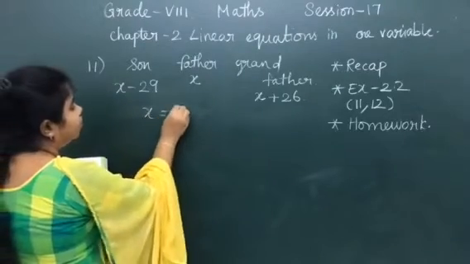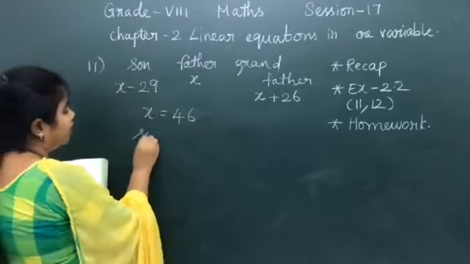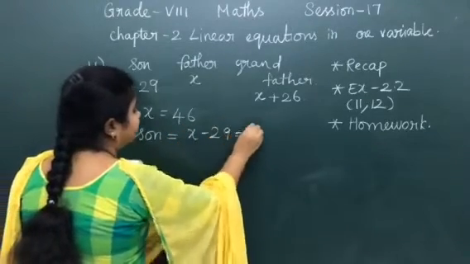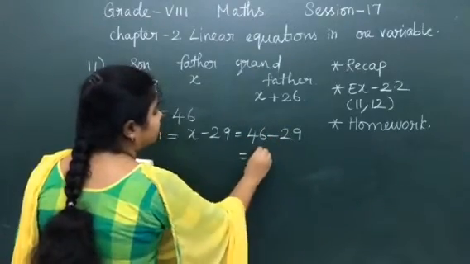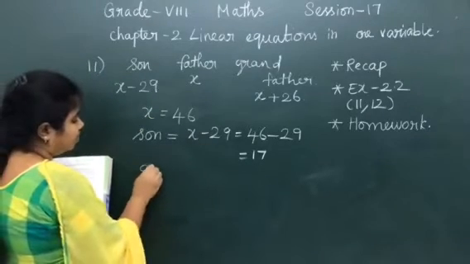X is equal to 46. This is the age of father. Now we are going to find the age of son. X minus 29, which means 46 minus 29, which is equal to 17. Son's age is 17. Next, grandfather's age.